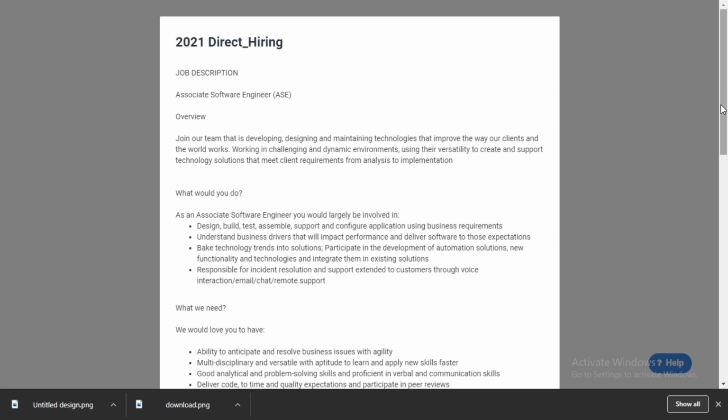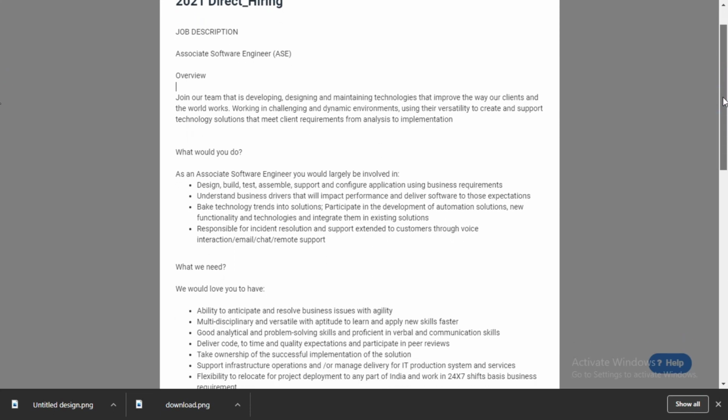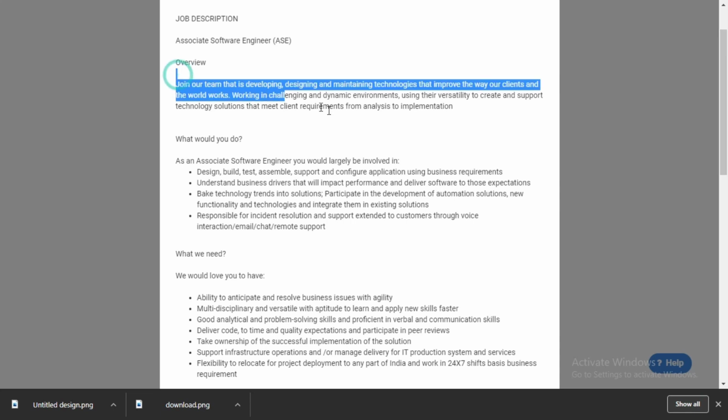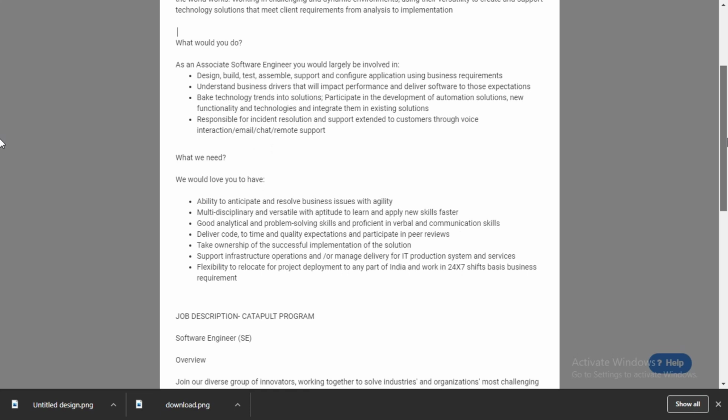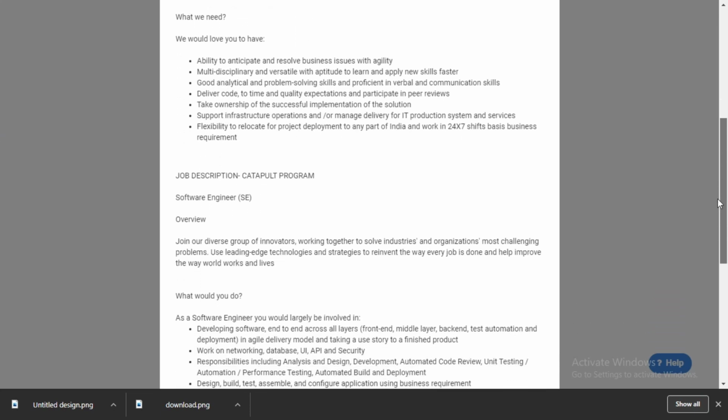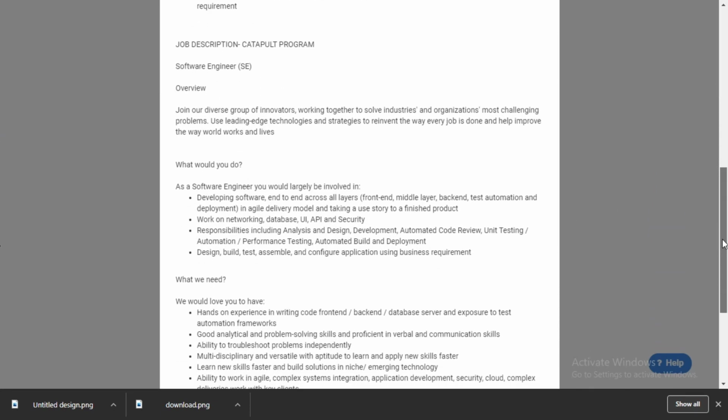2021 direct hiring. The job role is Associate Software Engineer, and if you want to read about the company, you can read from here. After that, you should have these types of skills, like developing software end to end across all the layers. So you should also have knowledge in front end, back end, and good hands-on coding experience in writing code for front end, back end, and database.